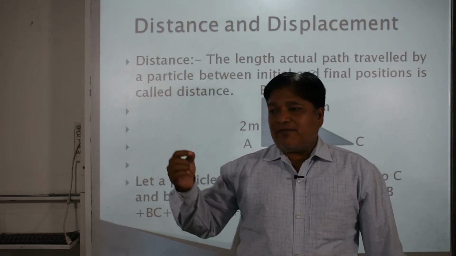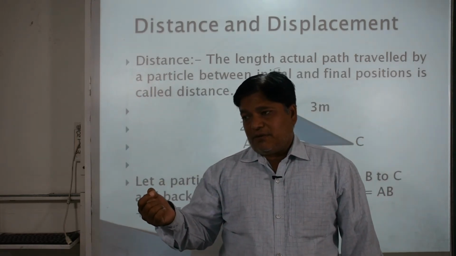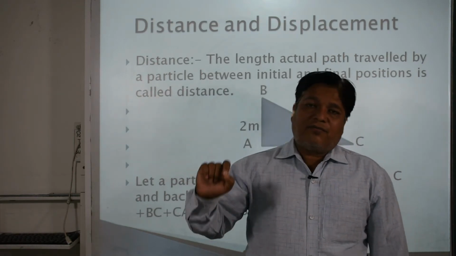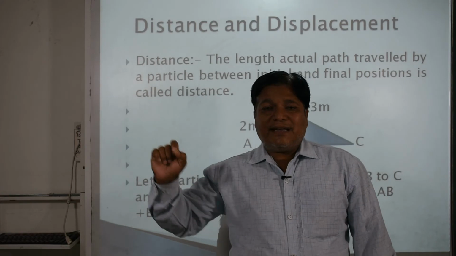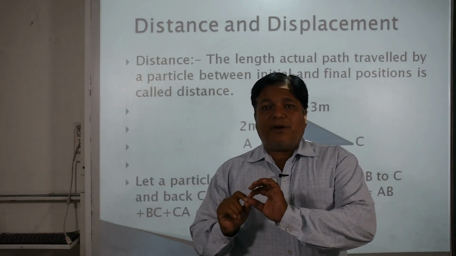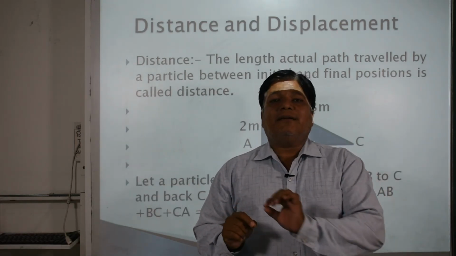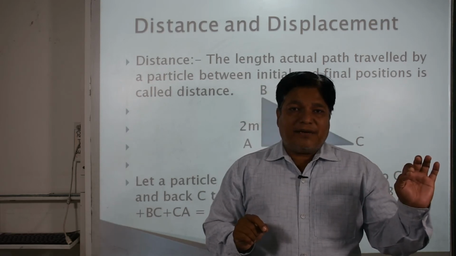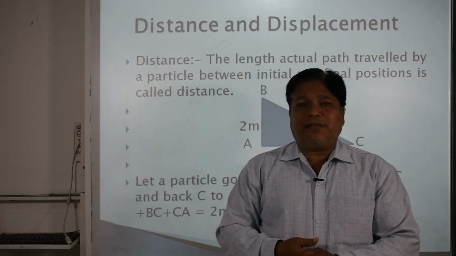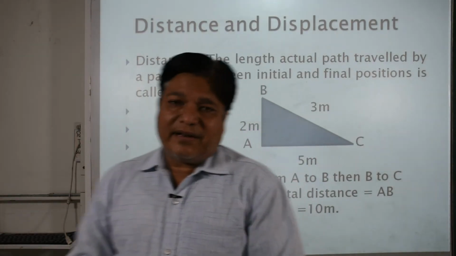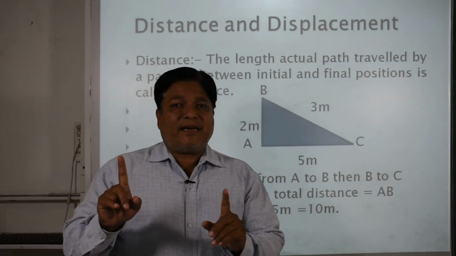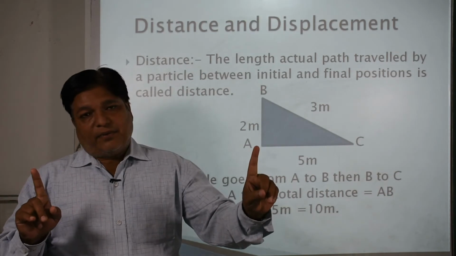When a body or an object starts moving from a particular point, a starting point, it is called its initial point. When the body completes its journey at a particular point, that point is said to be the end point, called the final point. So: initial point, starting point; ending point, final point.